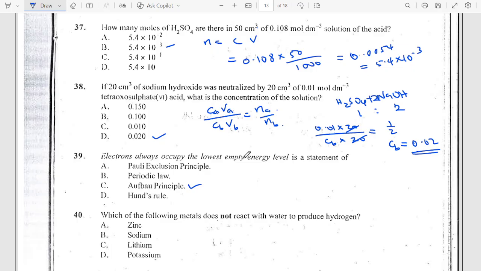Hund's rule says that if you are filling degenerate orbitals, you must fill them singly first before you start pairing. But the Aufbau principle is the one that says you must fill lower energy first before you go ahead to fill the higher energy.